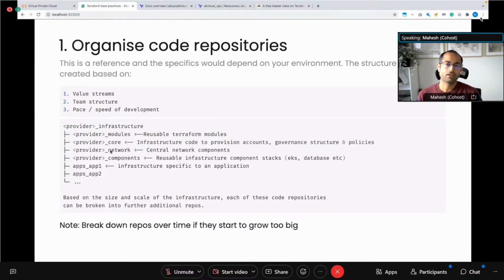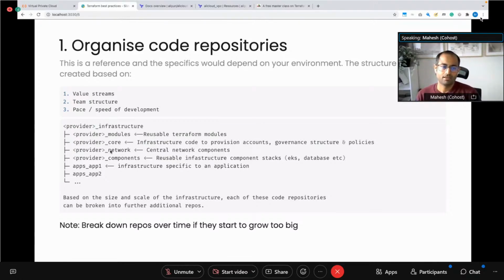And then after that, you have your component repository or repositories to provision the stack for Kubernetes clusters, compute machines, or databases and such. And then finally, once you have all of these base components in place, you can have your application-level repositories to manage application infrastructure.